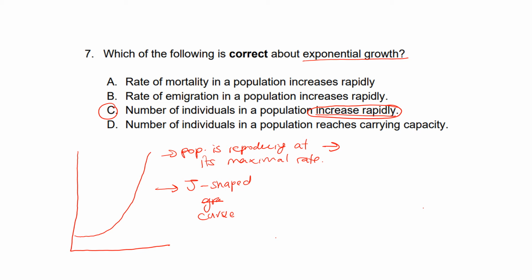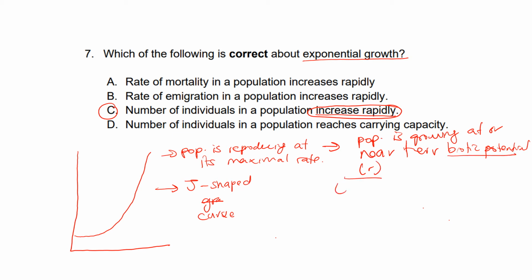Okay, so the population is growing at or near their biotic potential, which is r. Okay, so what is biotic potential?